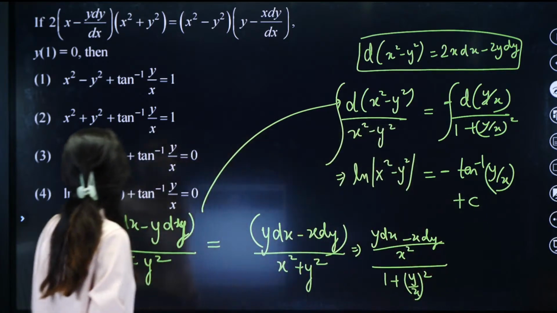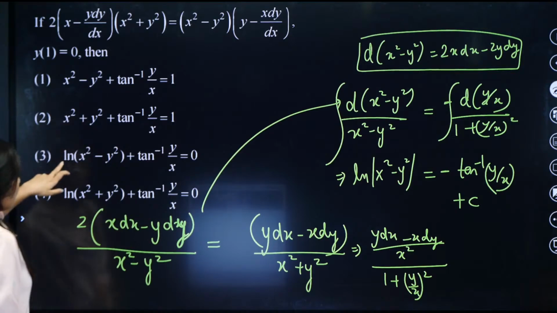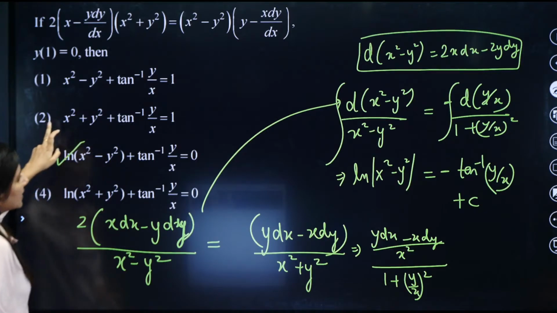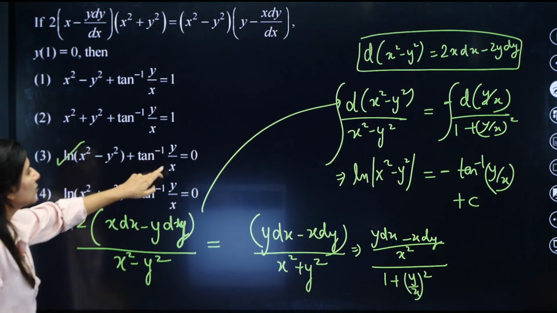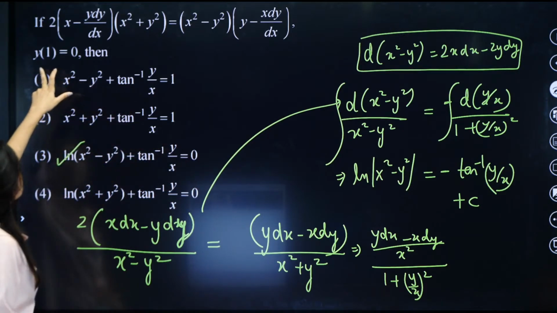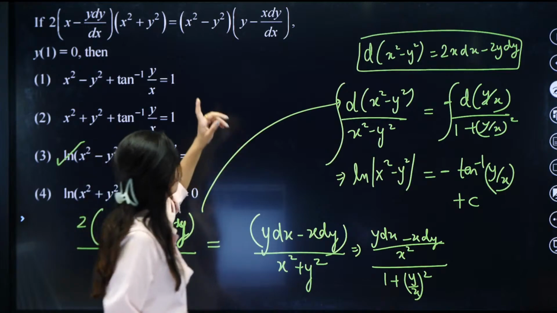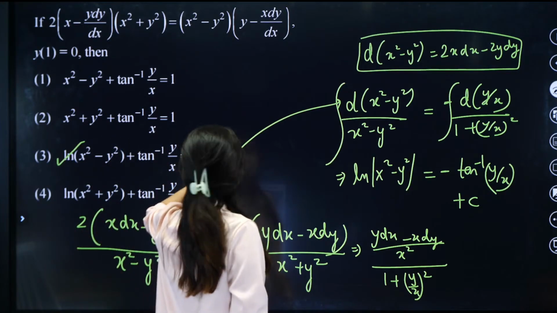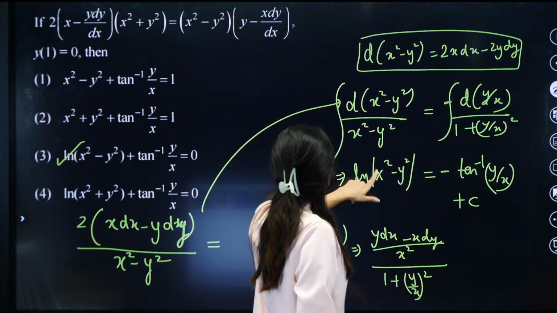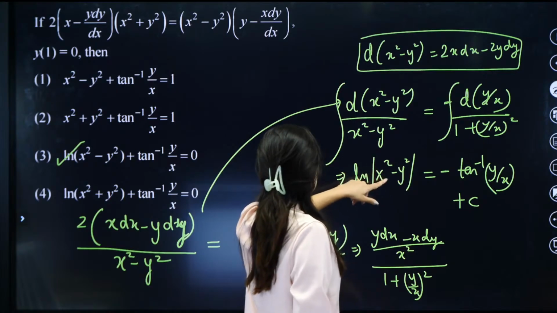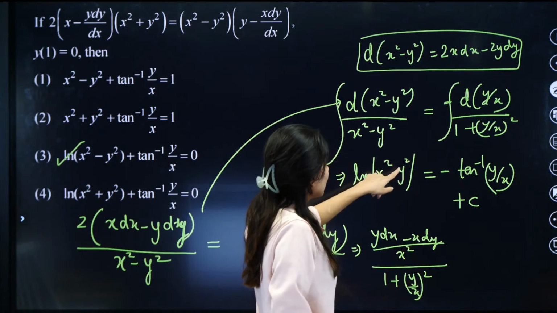So just shift this towards the left hand side. I guess more or less I can see option 3 is matching, even if I'm not matching the constant now, because log is there, tan inverse y by x is there. You can just check the constant as well. So y of 1 is 0. You put x equals to 1, y equals to 0.